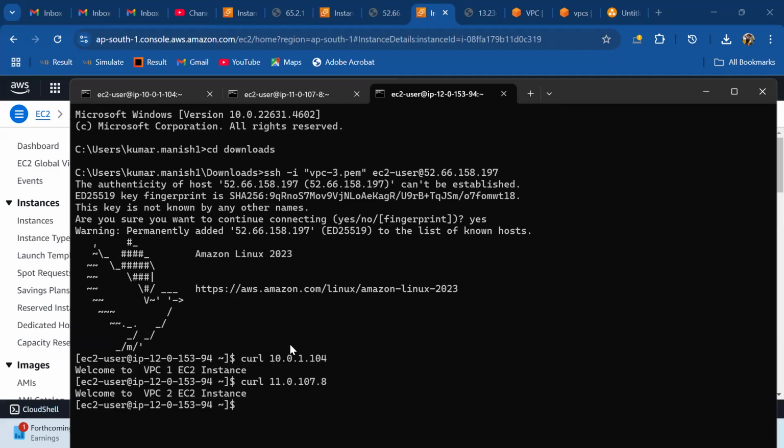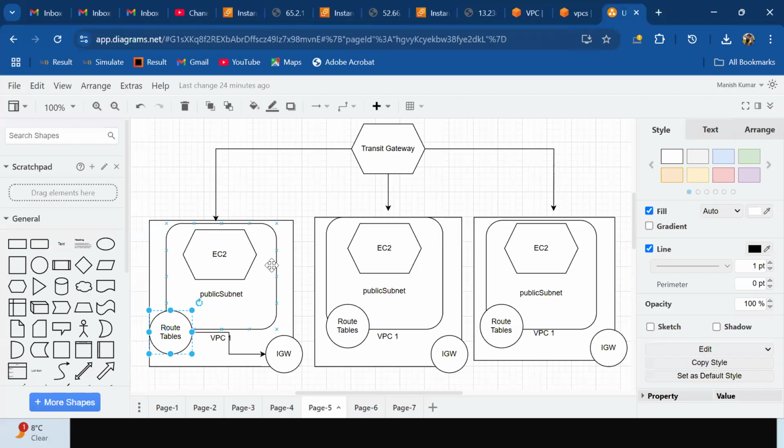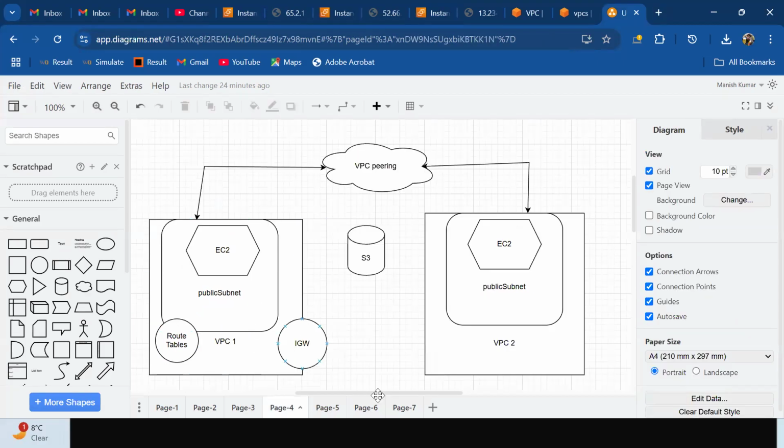So with the help of Transit Gateway, what we achieved: we have created one Transit Gateway, and this Transit Gateway can help us to create the attachment with different VPCs. So as the number of VPCs increases, the number of attachments increases in parallel, but it did not get into much complexity, while VPC peering just multiplies the number of connections.